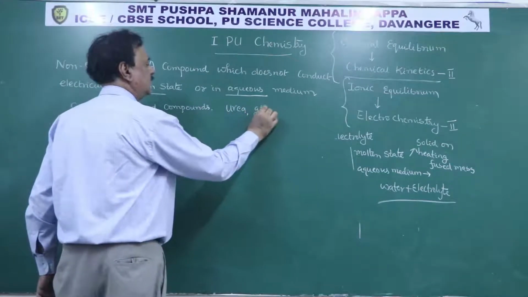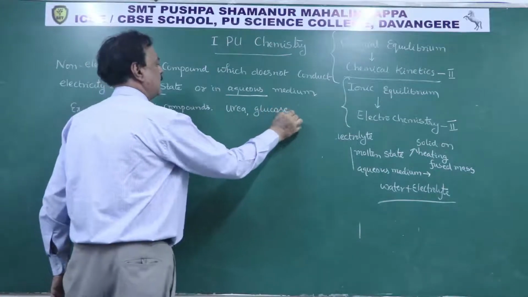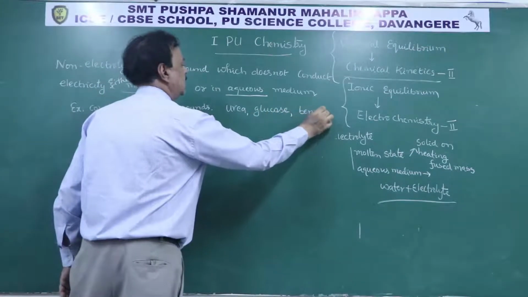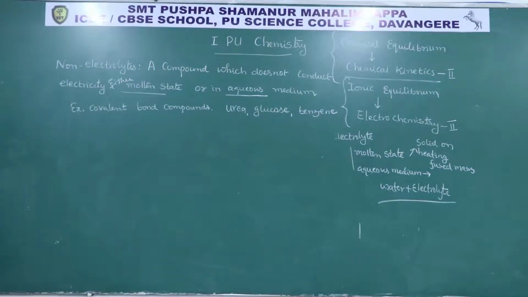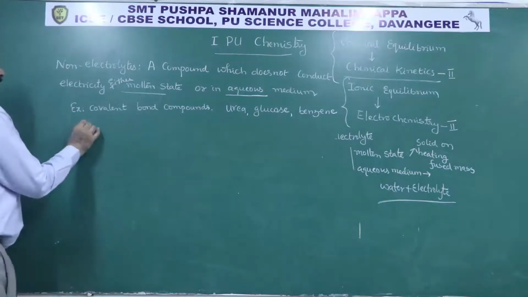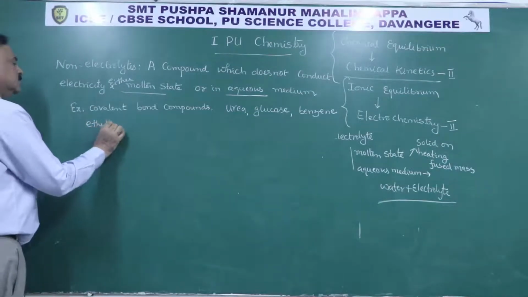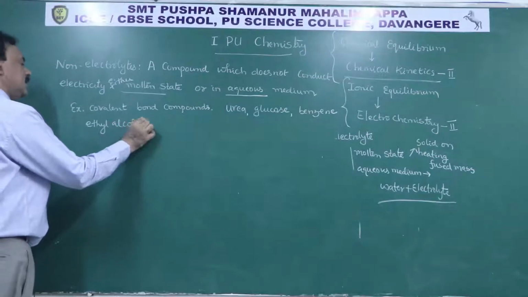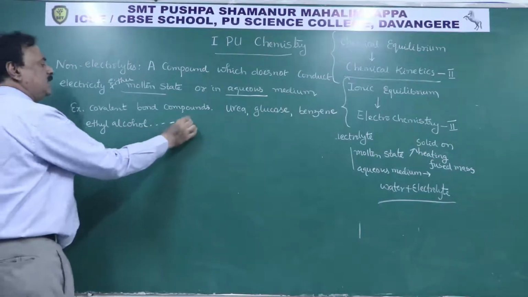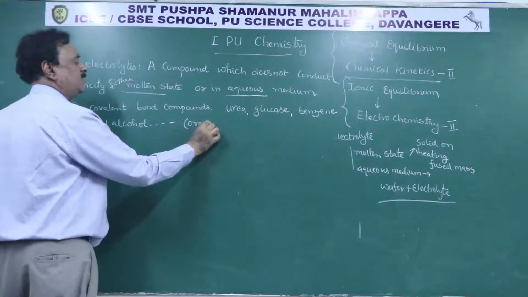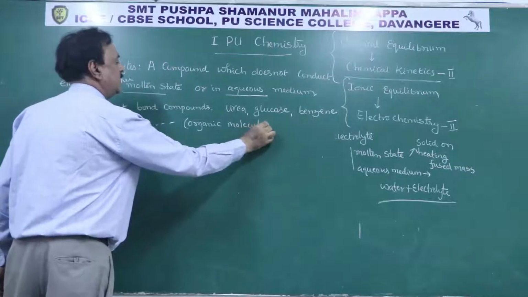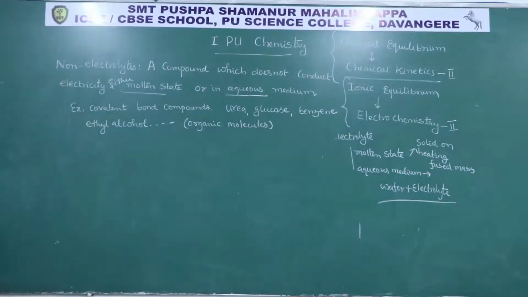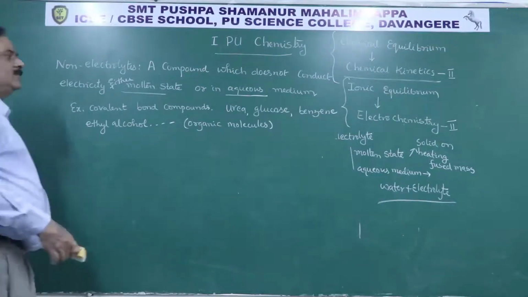urea and glucose and benzene, usually all organic molecules which are formed by means of covalent bonds, like ethyl alcohol, etc. Usually organic molecules which are formed by means of the covalent bond are considered as non-electrolytes. What are the differences between electrolytes and non-electrolytes?